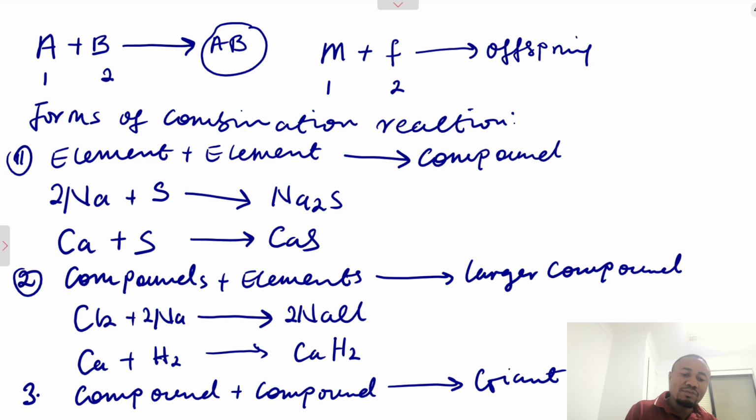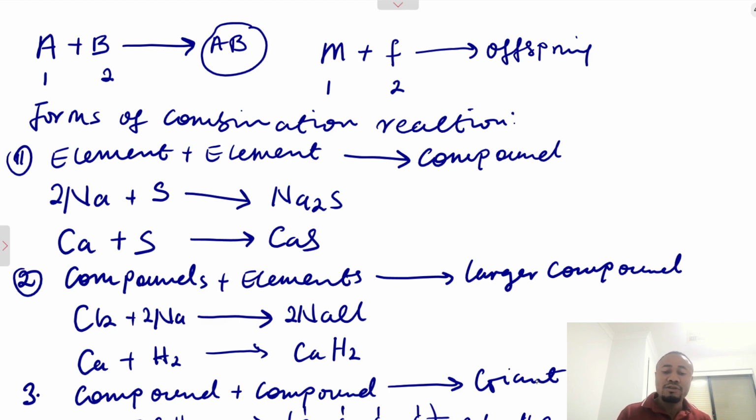Let's say, for example, this is ethene. This is ethene molecule. So we can have like 2 ethene molecules coming together to give us a polymer, which is an ethene polymer. That is what we call polyethene. So this is polyethene. So this is an example of a compound combining together to give us a bigger compound, a giant molecule.